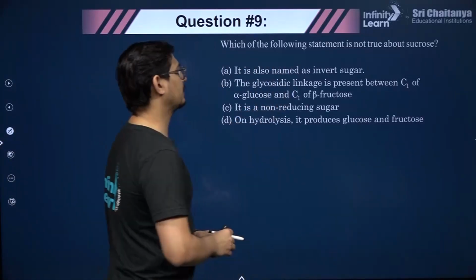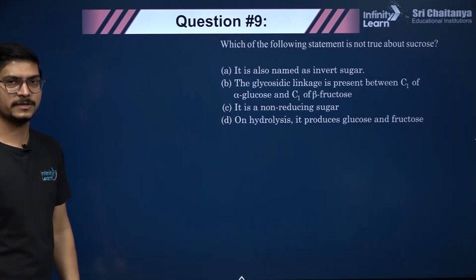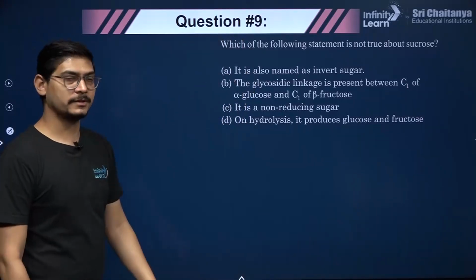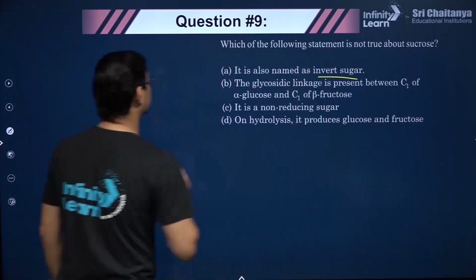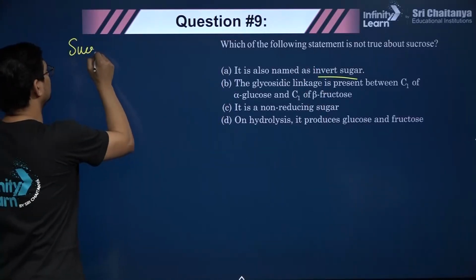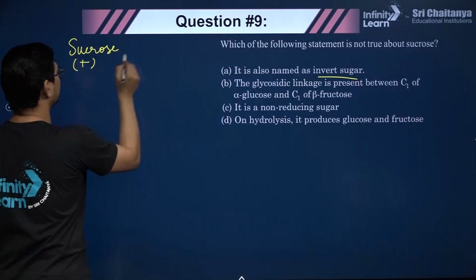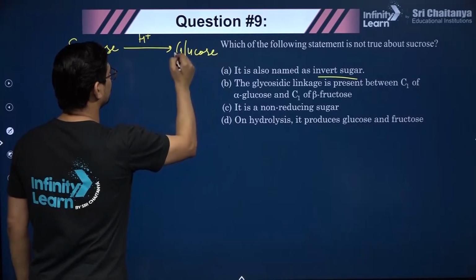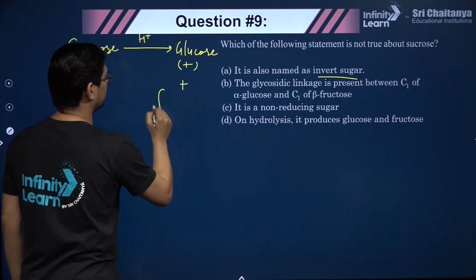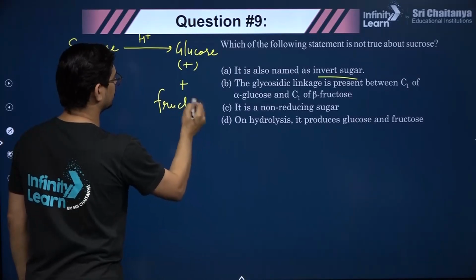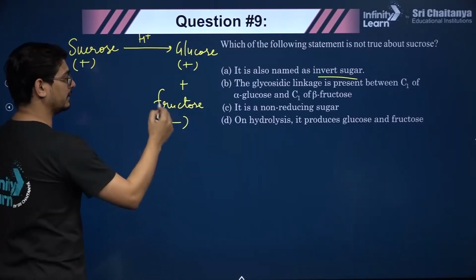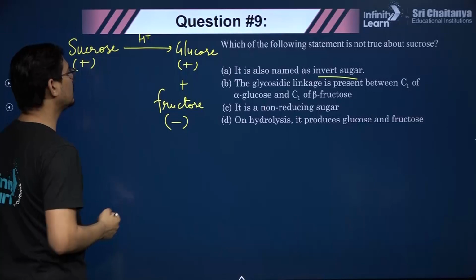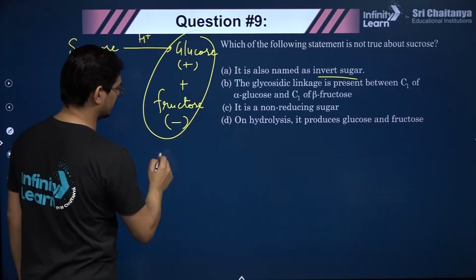Here, which of the following statements is not true about sucrose? It is also named as invert sugar. Correct or not, guys? Tell me quickly. Yes, it is correct. Why? Because sucrose is a dextrorotatory compound. On hydrolysis, it produces glucose, which is dextrorotatory, and fructose, which is levorotatory, right? Now the levorotation of fructose is more than the dextrorotation of glucose in magnitude. So the overall mixture is levorotatory.